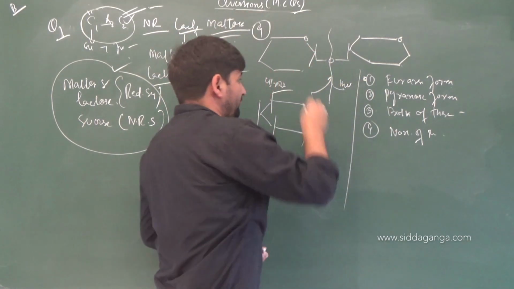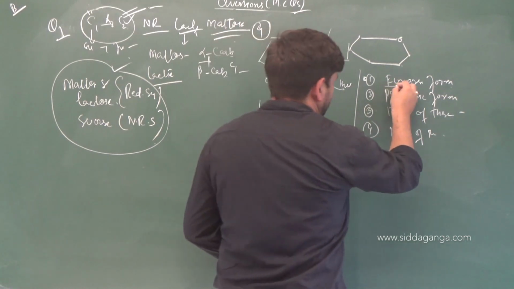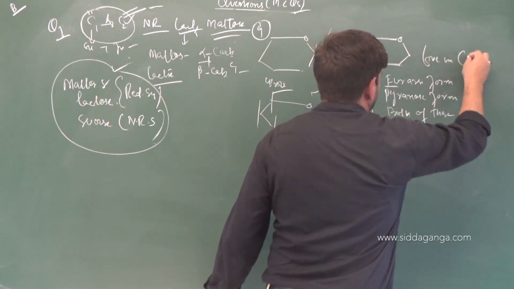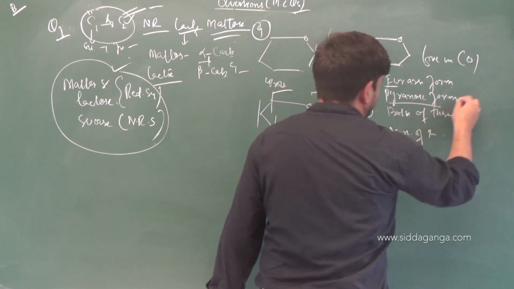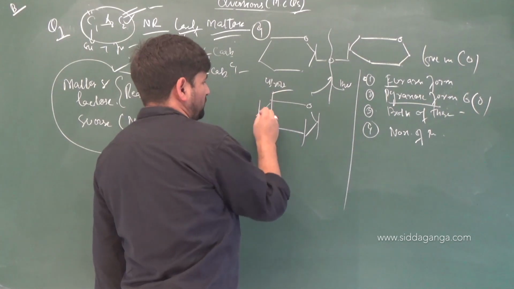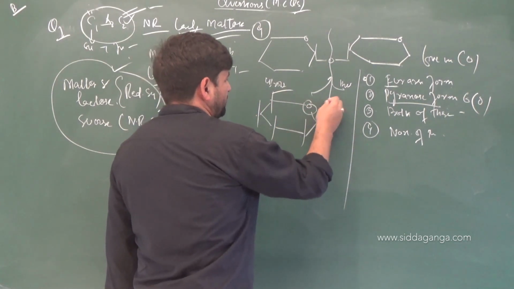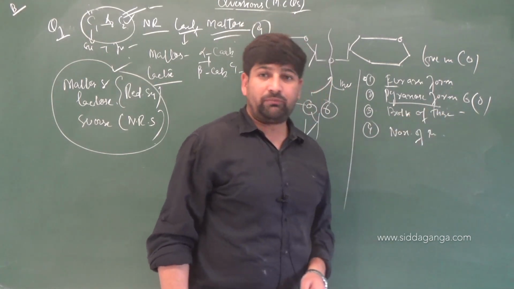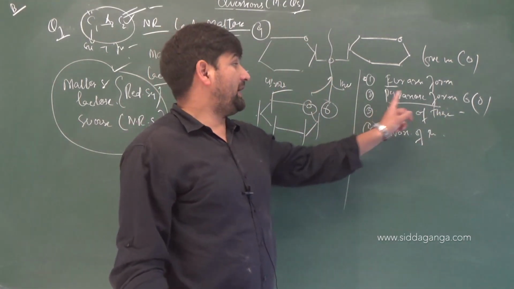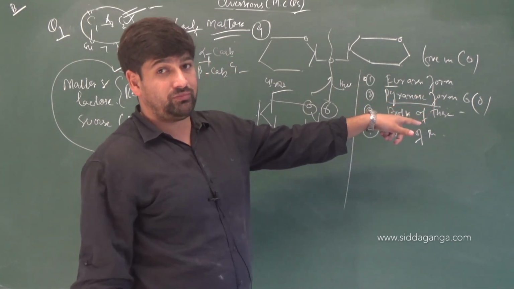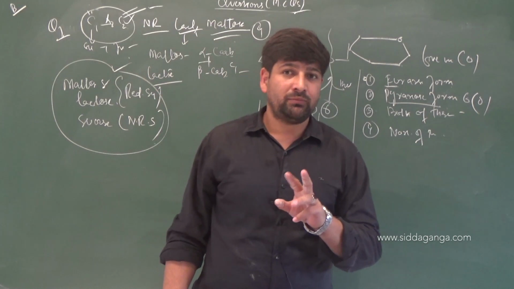Now we know when the breaking is occurring, furan means 5-membered ring, 5-membered including oxygen, and pyran means 6-membered including oxygen. Now have a look. You are getting 1, 2, 3, 4, 5 including oxygen. You are getting a 6-membered ring. As you get a 6-membered ring from the particular maltose, it's which form? Pyran form. So both of these obtained are in which form? Pyranose form only, right?